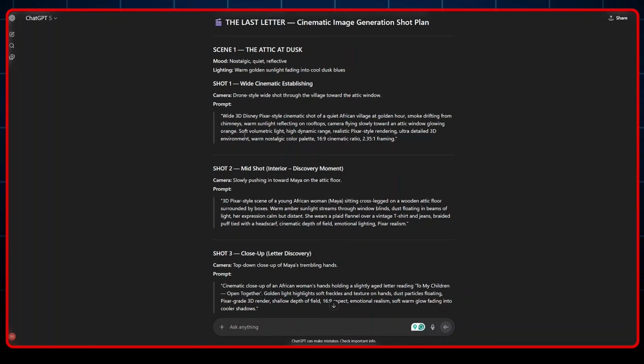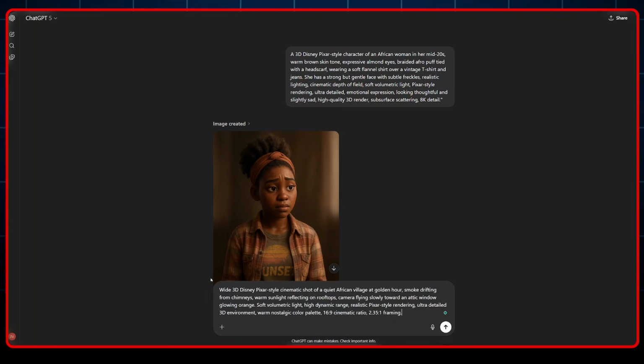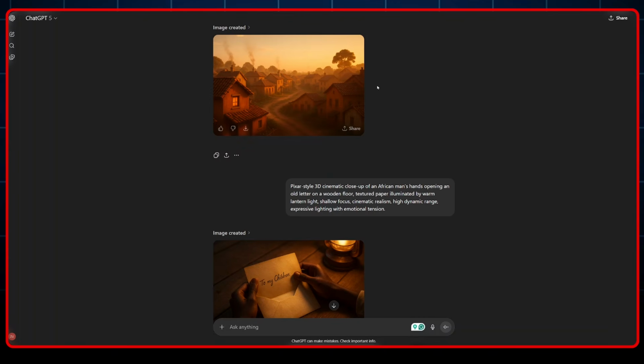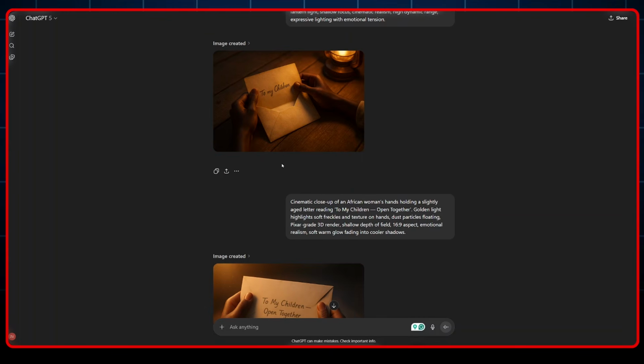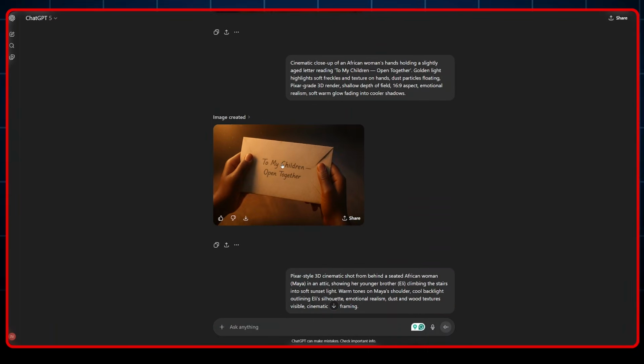Now that we had prompts to generate the images, all we had to do was to copy these prompts and paste them into ChatGPT to generate an amazing image. This was the first image that was generated for the first scene, and this was the second image that was generated, and this is the third image that was generated. If you do not like the images, you can still ask the AI to regenerate them for you.